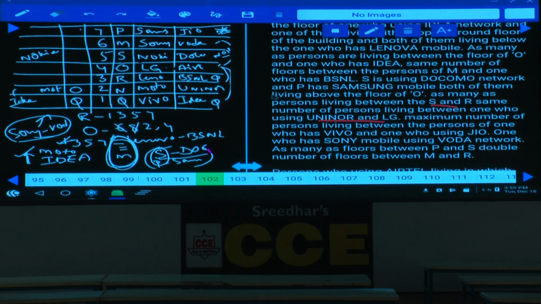Done. Now this is about set number 102 to 105. The order is P, M, S, O, R, N, Q, and the phones are Samsung, Sony, Nokia, LG, Lenovo, Motorola, and Vivo. And the networks are Jio, Vodafone, Docomo, Airtel, BSNL, Uninar, and Idea.